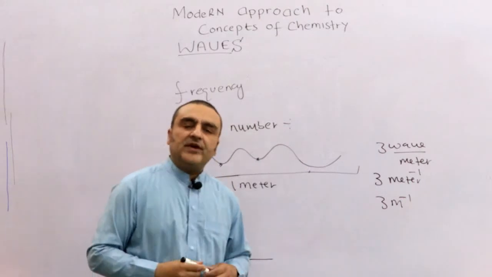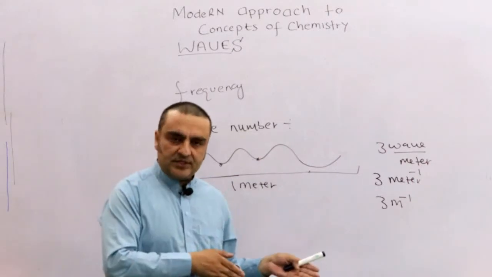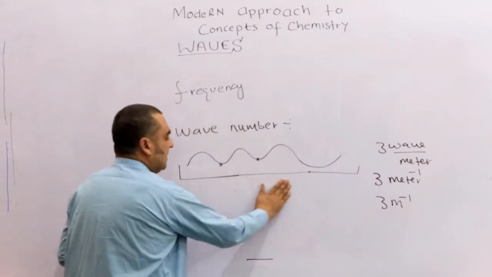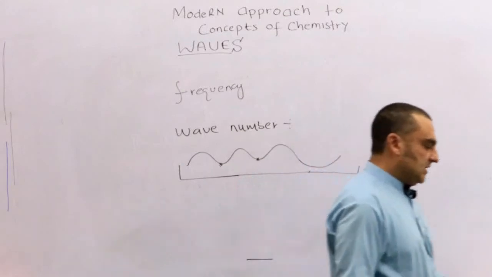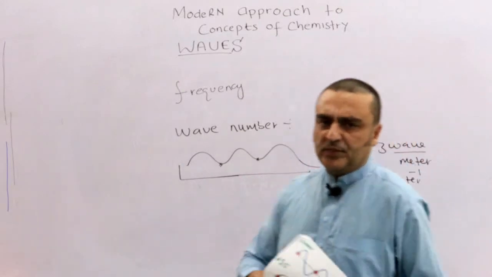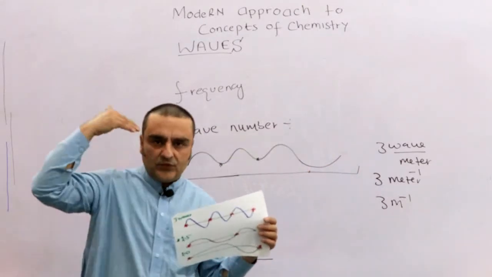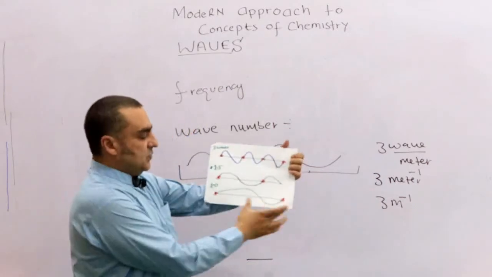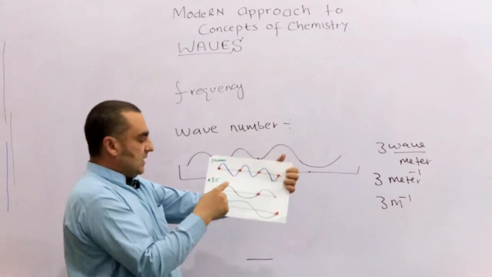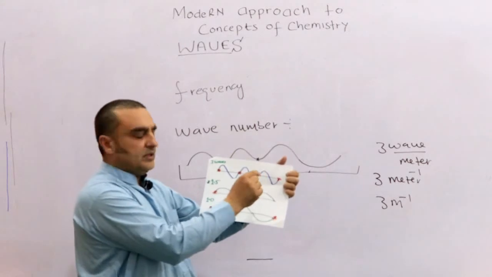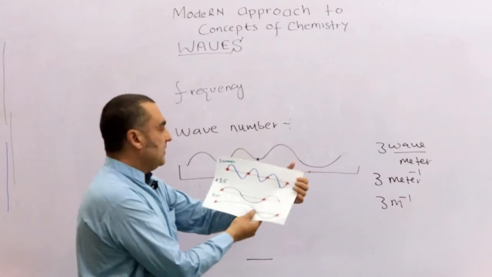Okay, but in infrared spectroscopy the wavelengths are very short, so they use centimeter. Suppose how many waves can be accommodated in 1 centimeter. It will again be clear with the same example. Now suppose from here to here this distance is 1 centimeter. It is not 1 centimeter, but for the sake of understanding we say that it is 1 centimeter. So how many waves can this accommodate? 3 waves of this. So its wave number is 3. Okay, 3 waves per centimeter. It is 1.5 waves per centimeter. It is 1 wave per centimeter.